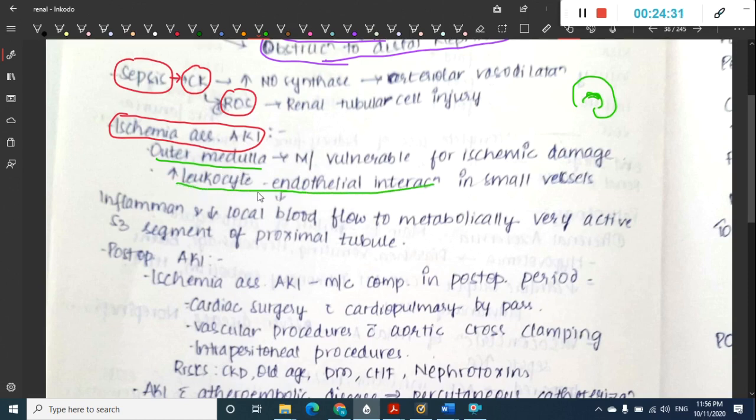This will lead to inflammation and decreased local blood flow to the metabolically active S3 segment. Thus it results in ischemia associated acute kidney injury. There is ischemia most commonly to the outer medulla, and that too most commonly to the S3 segment of the proximal tubule.